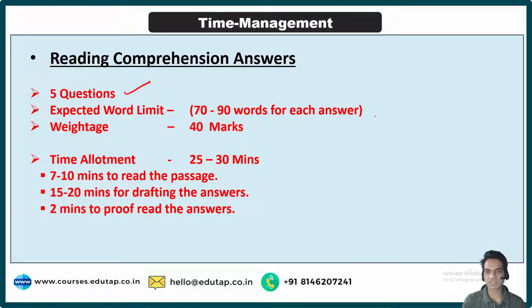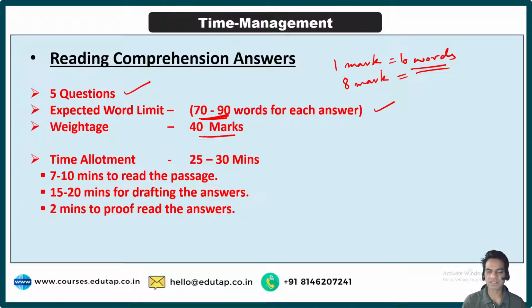And for every question, for every answer, you would be required to write around 70 to 90 words. There's a simple rule: for 1 mark, you have to write 10 words in a reading comprehension answer. So let's say there are 5 questions for 40 marks. That means every question is for 8 marks, right? For an 8 mark question, we need to write between 70 to 90 words. So that should be your target word limit for reading comprehension, guys.